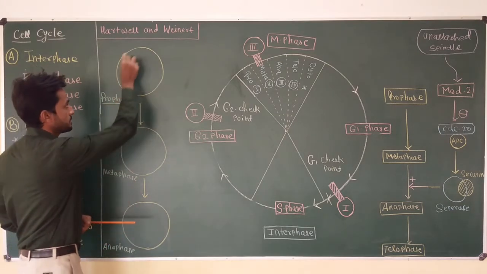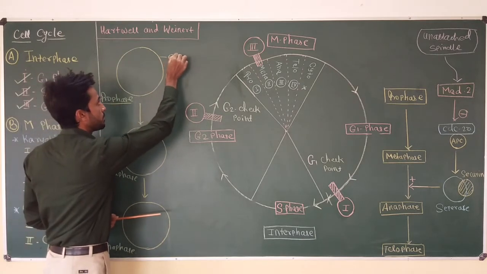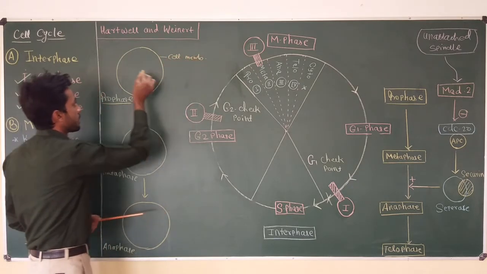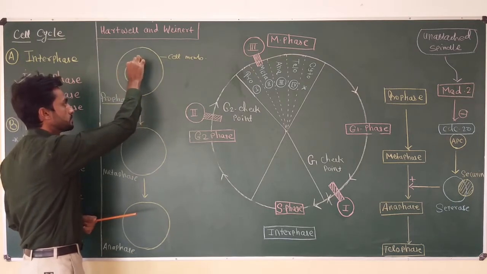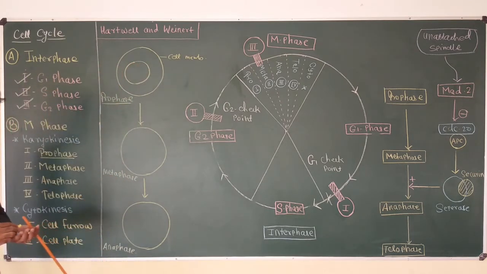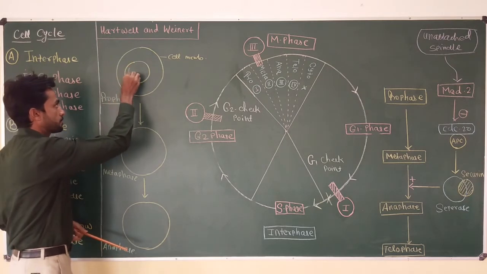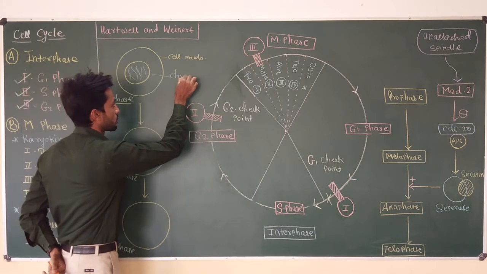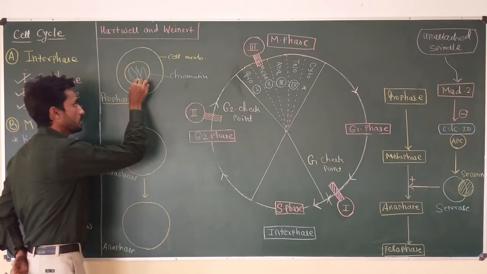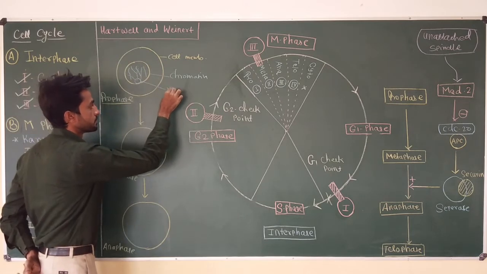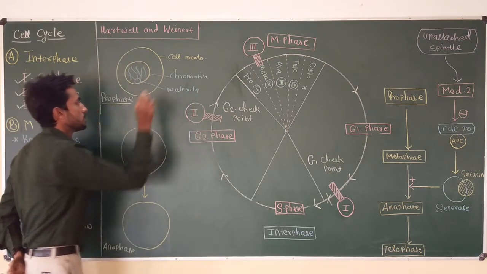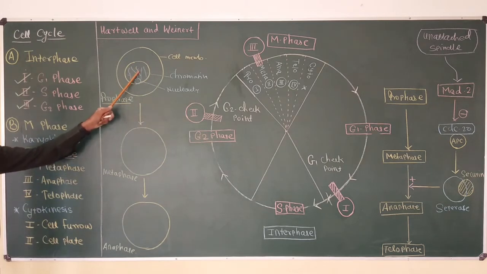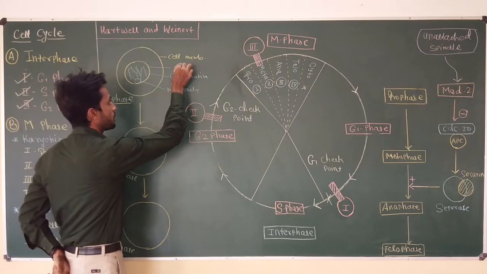Okay, so suppose this is the eukaryotic cell membrane. Now the eukaryotic cell has a nucleus, and inside the nucleus we can find a number of thread-like structures called chromatin. So the nucleus always has a network of chromatin and a nucleolus. So this chromatin and nucleolus are the important parts of the nucleus.